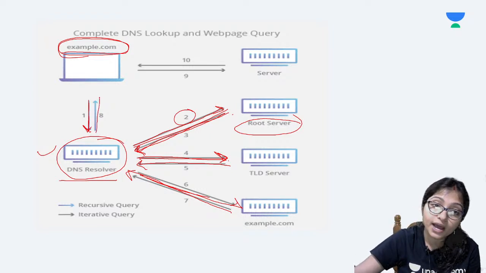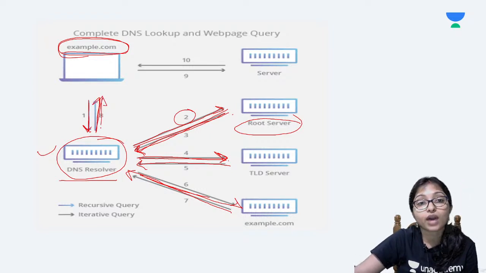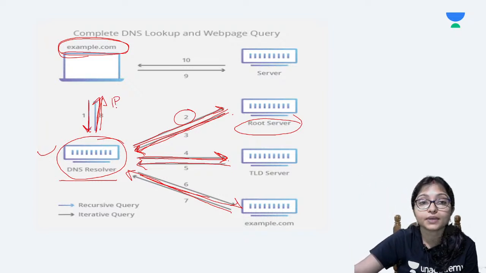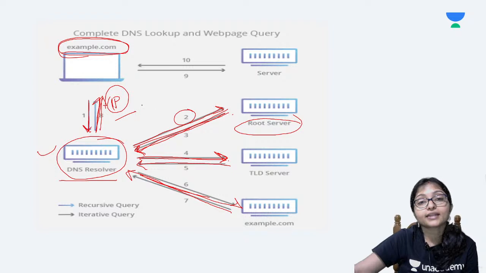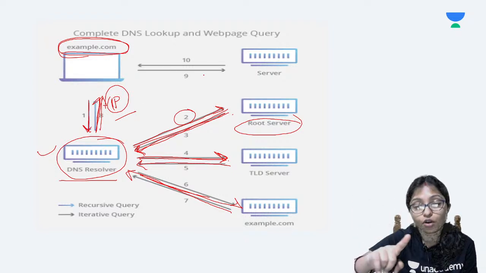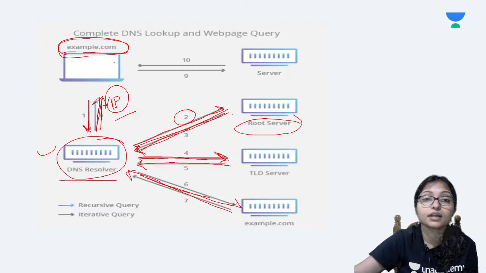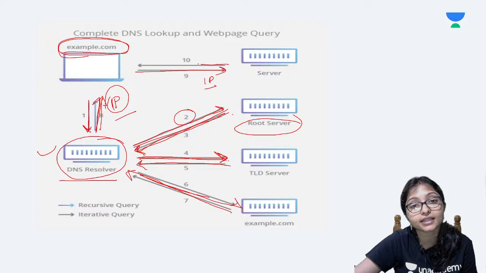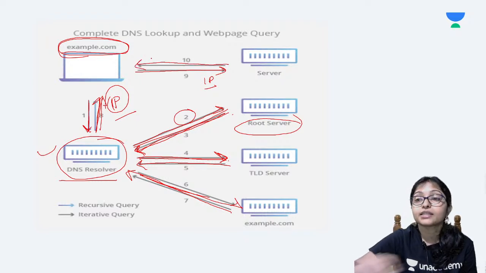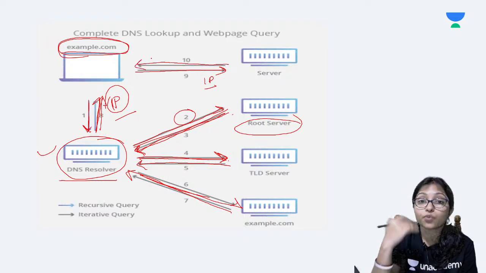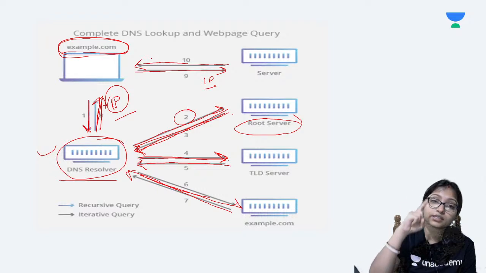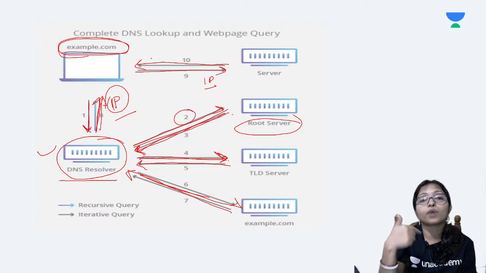Then in your browser the response is coming, okay, you have to go to that server, in that IP you are getting that IP. Now when you get the IP from your computer, from your browser, now hit that server, because now you know the IP, and from that IP finally the website is loading. This is the process going on throughout. Whenever you are typing something, the 10 steps are going on one by one,